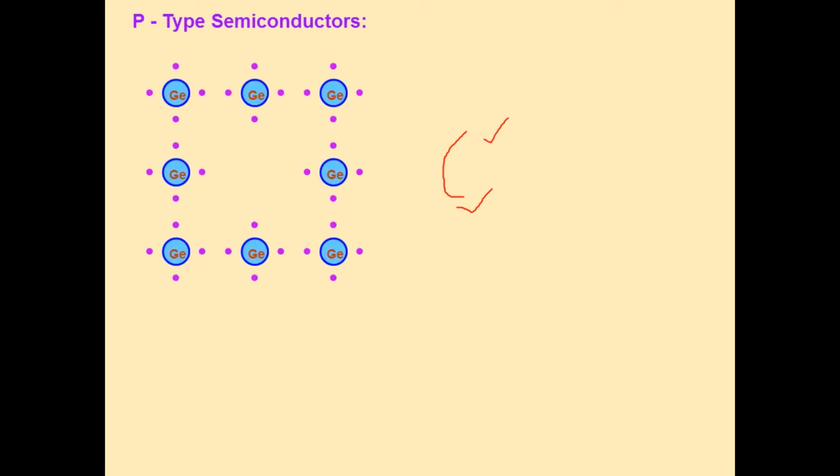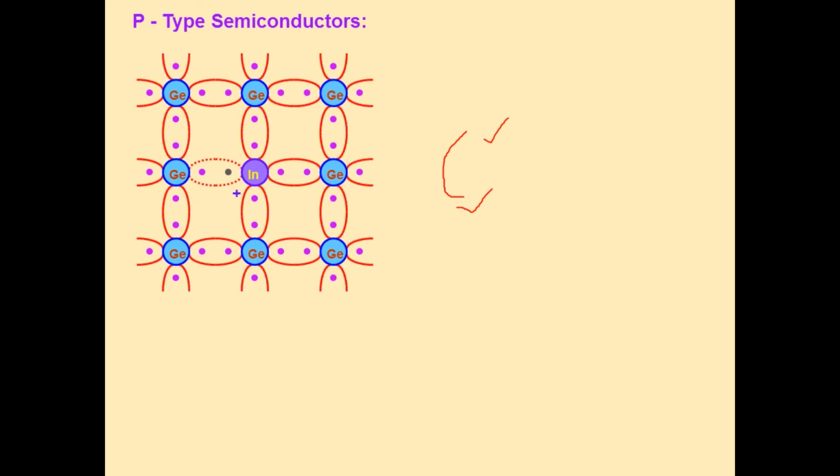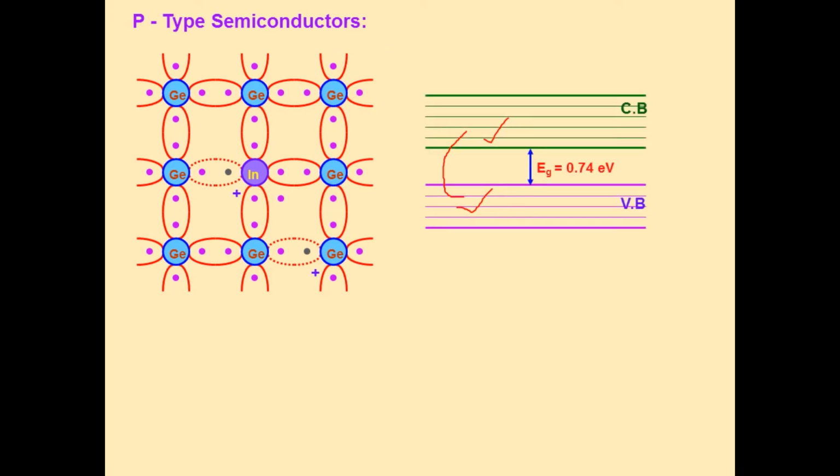P-type semiconductors. When trivalent impurity like indium is doped to a pure semiconductor germanium, the 3 free electrons bond with 3 germanium atoms, and there is a lack of electron. So there is an energy level formed because of the impurity substance, that is acceptor energy level.